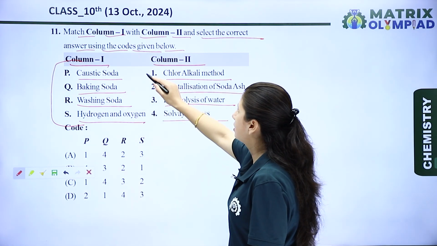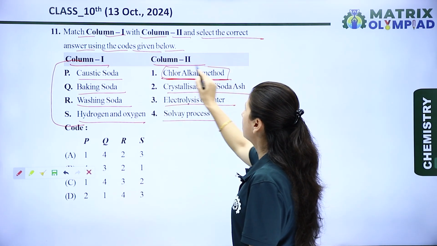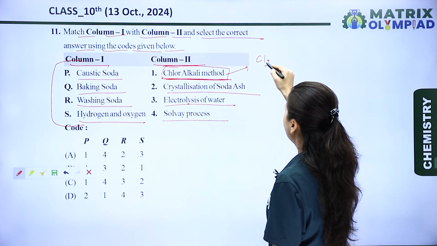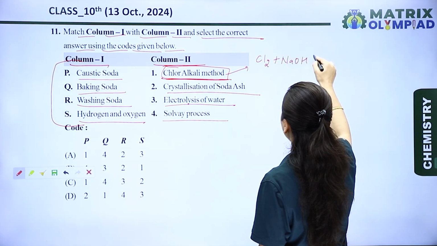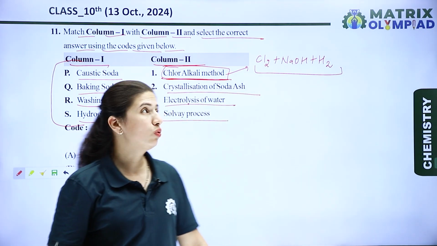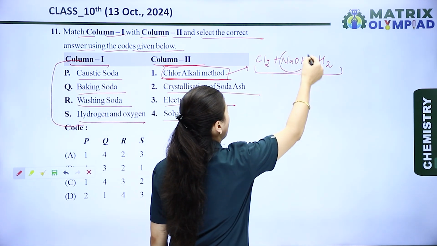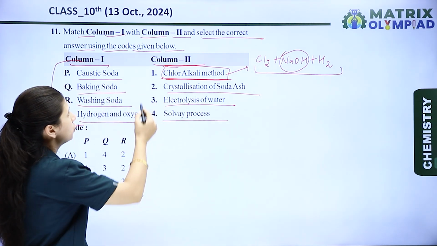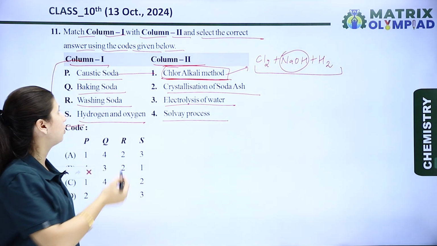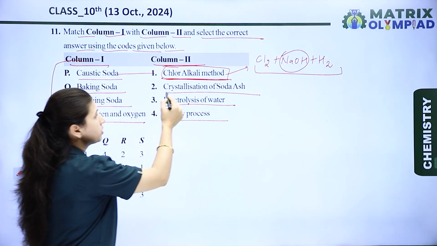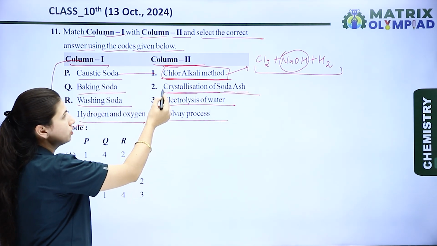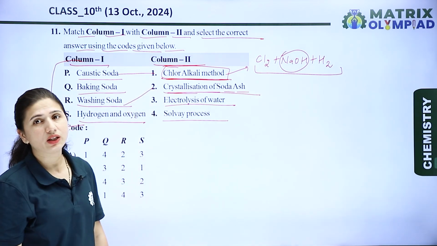Okay, so now let's discuss the first method, which is the chlor-alkali method. In the chlor-alkali method we can produce chlorine, NaOH and hydrogen. Basically the chlor-alkali method is generally used for the preparation of NaOH, and NaOH is known as caustic soda. So the chlor-alkali method is matched with caustic soda. Now the next is crystallization of soda ash. We know that washing soda is known as soda ash. So the crystallization of soda ash is matched with washing soda.